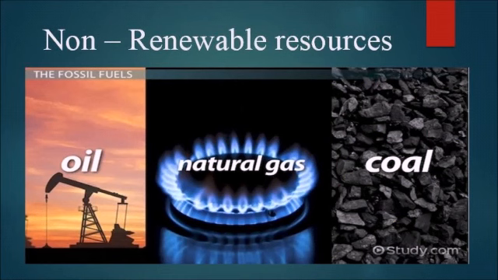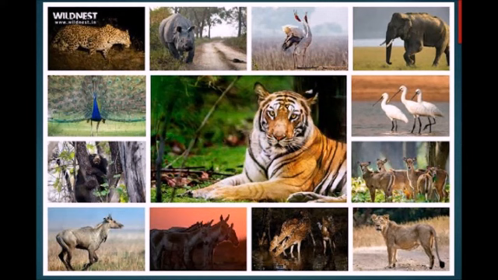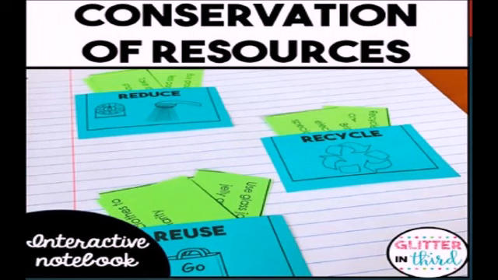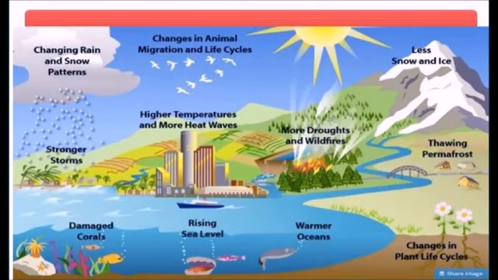Definitely we need to think about other forms of life also, and to conserve or protect their rights, we need to use the resources economically and really very well. The last point is that damage to the natural environment is also balanced when we do resource conservation.